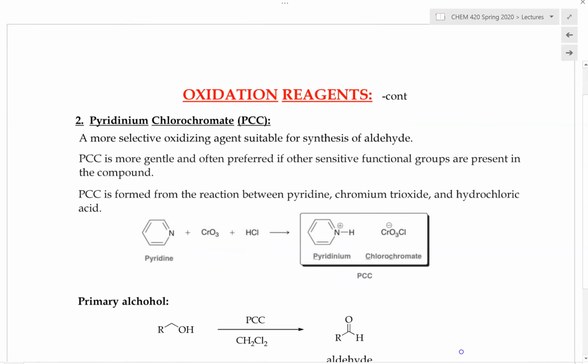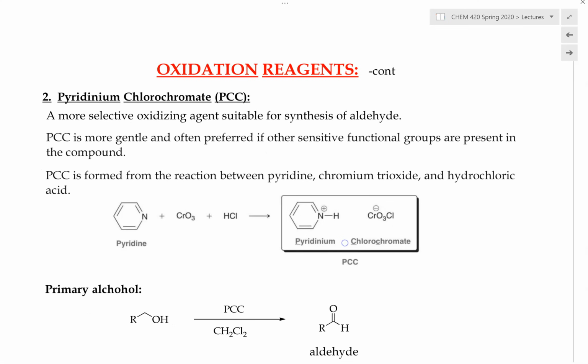And now let's go over another oxidizing agent. This is called pyridinium chlorochromate, abbreviated PCC. This oxidizing reagent is slightly less reactive than the Jones reagent, which makes it suitable for the synthesis of aldehydes. If our goal is to stop at the aldehyde and not oxidize the aldehyde further, then we need to use this PCC. It will only oxidize the alcohol, but will not oxidize the aldehyde. So it is more selective.